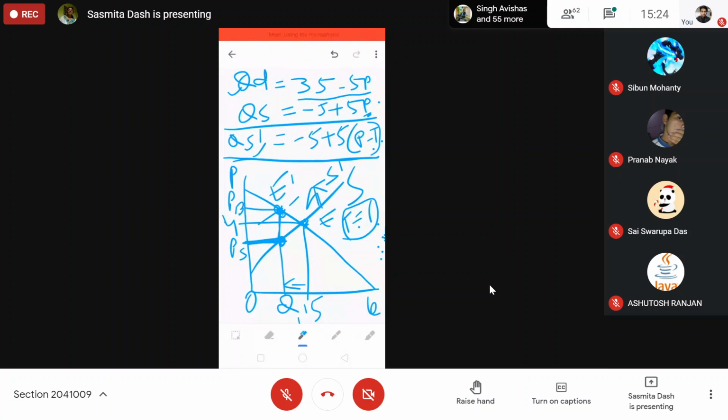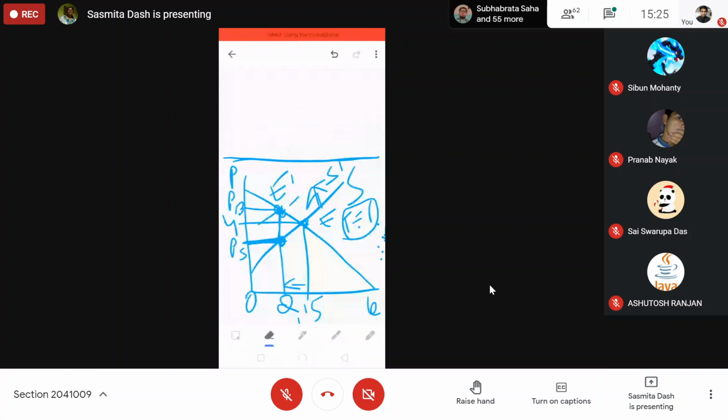Otherwise, you can calculate it this way: the seller's price is PS, and the price of the buyer minus tax is equal to the seller's price. Because tax places a wedge, or gap, between the buyer's price and the seller's receipt, PB minus PS is equal to tax.